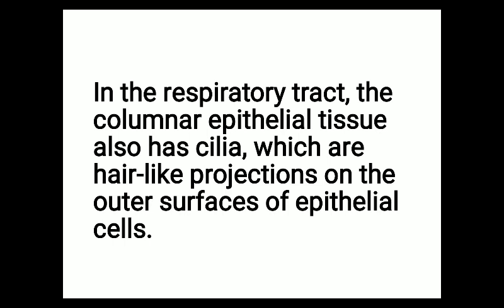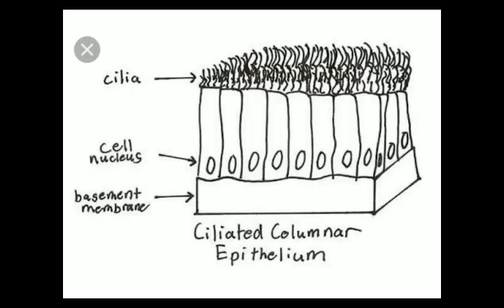In the respiratory tract, the columnar epithelial tissue also has cilia, which are hair-like projections on the outer surface of epithelial cells. In our respiratory tract, that is in the trachea, these columnar epithelial cells possess minute hair-like structures.